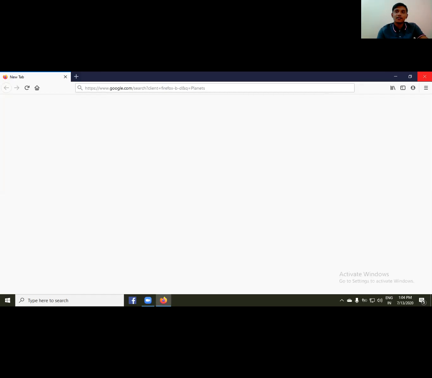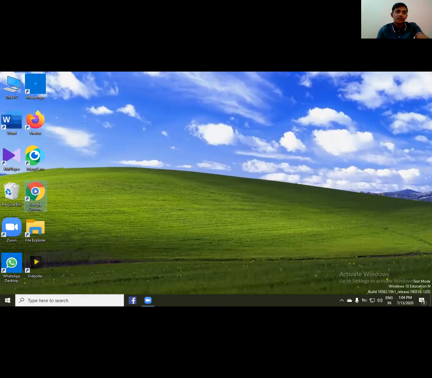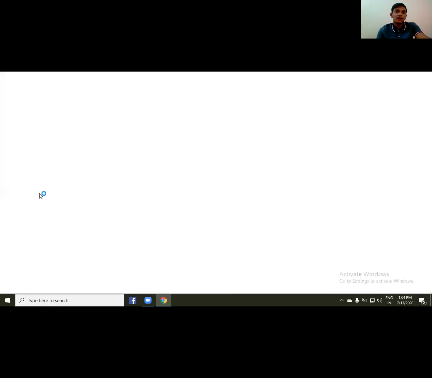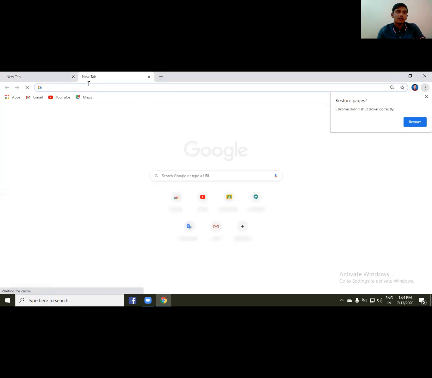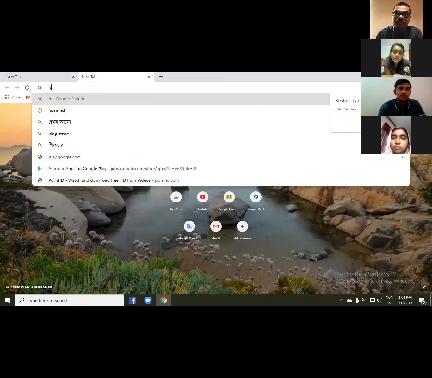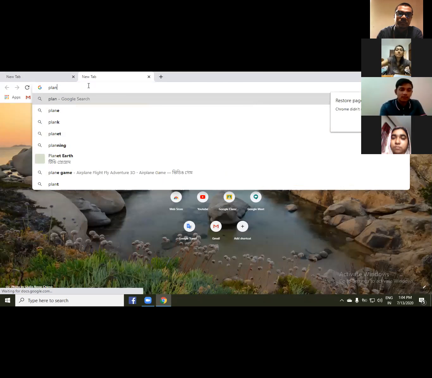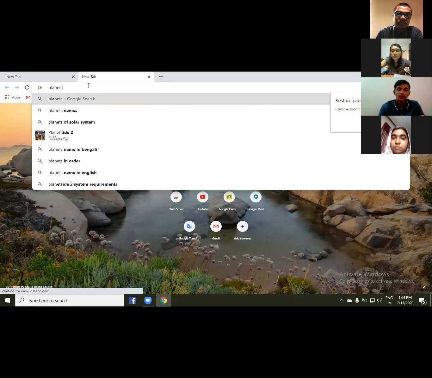Can you find the picture of planet? Sir. All right. So then you have to filter basically. There is a tools option under the planet search. Okay, give enter.